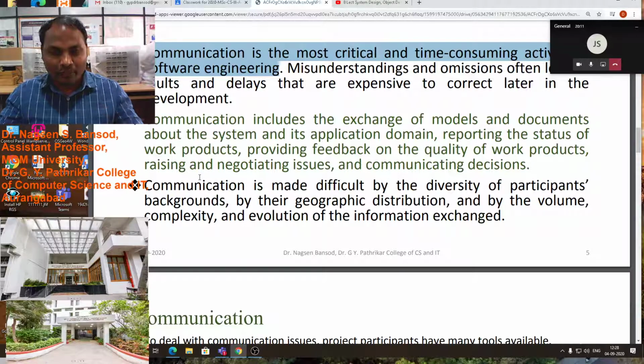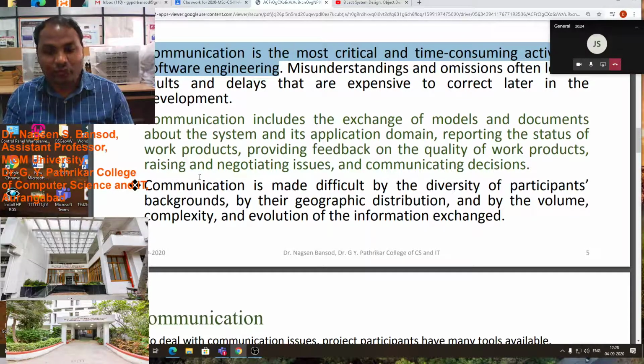You can draw that model on paper, or make an animation of how the software will work. Before completion of the software, you have to exchange the model, how it will work, and which components will be in the software.